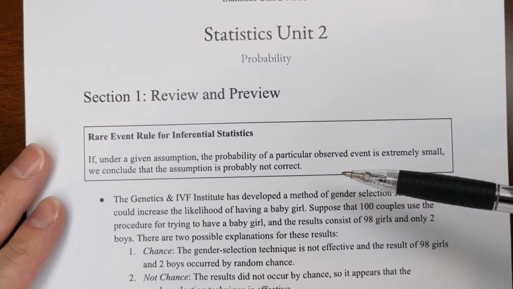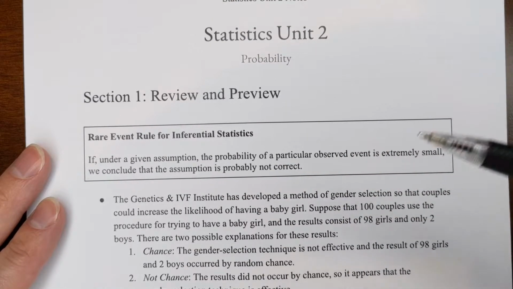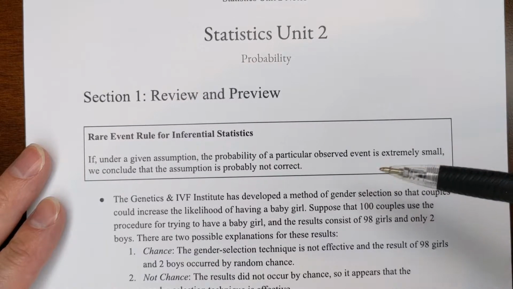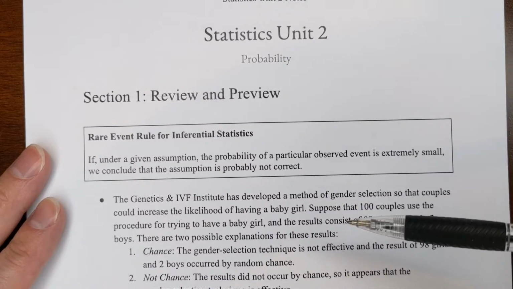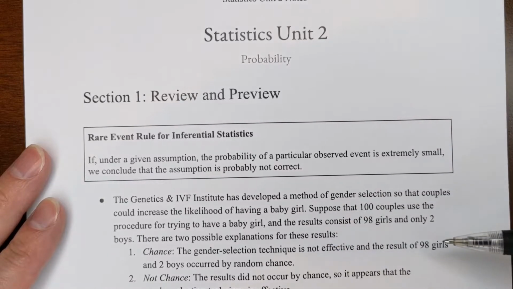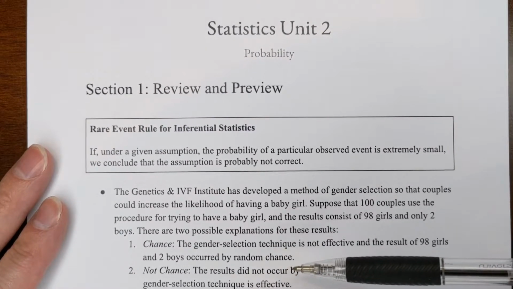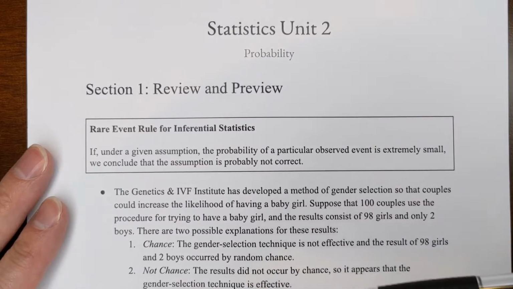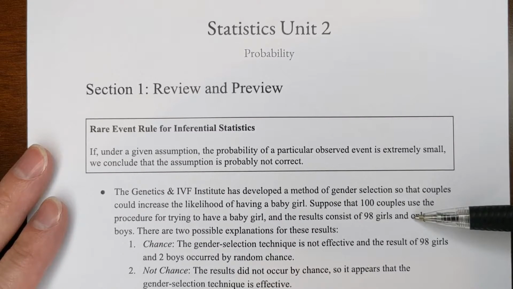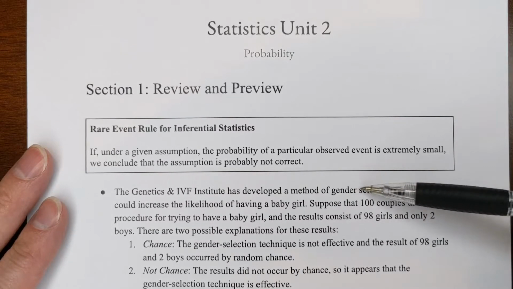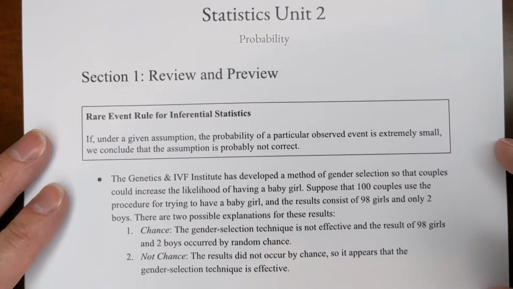So down here it says, for example, Genetics and IVF Institute has developed a method of gender selection so that couples could increase the likelihood of having a baby girl. Suppose that 100 couples use the procedure to try to have a girl, and the results consist of 98 girls and only 2 boys. Now, there are 2 possible explanations for these results. There's chance, just by chance you got 98 girls and 2 boys, or not chance, and the results did not occur by chance, so it appears the gender selection technique is effective. So this result is highly unlikely without anything else occurring, which means that the method of gender selection is probably pretty good if you could get 98 girls.